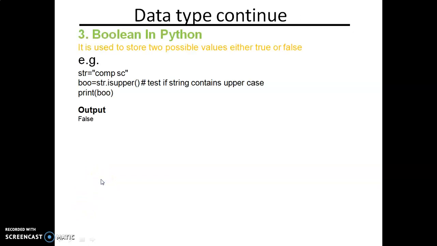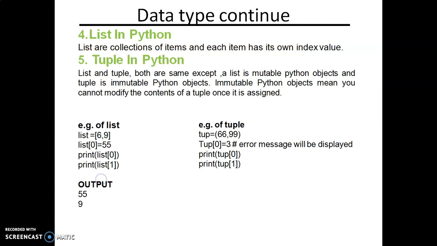Data type: boolean data types. This is used for true and false values. str.isupper tests if the string contains uppercase; it prints false. List in Python and tuple in Python.